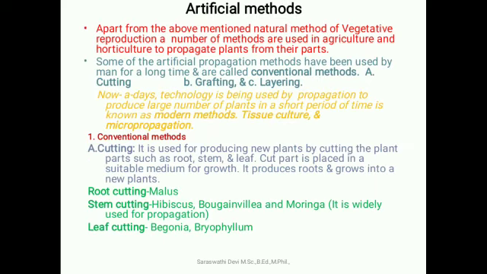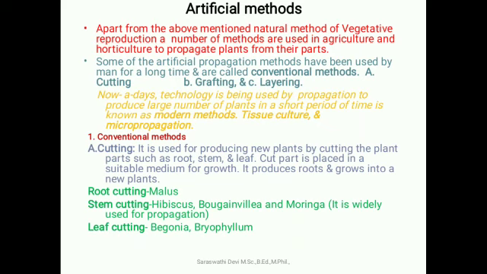Artificial method, that is, manual force is involved in this. Apart from the natural method, this method of reproduction is used in agriculture and horticulture to propagate their plants and useful parts. Some of the artificial propagation methods have been used by man for a long time, so they are called conventional methods. Example: cutting, grafting, layering. Nowadays technology is used for propagation to produce a large number of plants in a shorter period of time, so those methods are known as modern methods. Example: tissue culture and micropropagation.